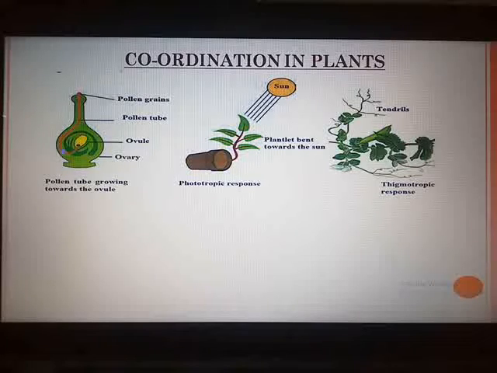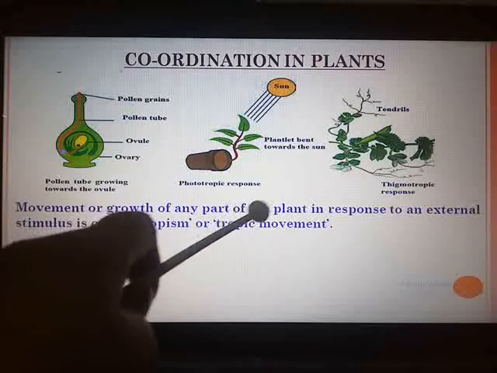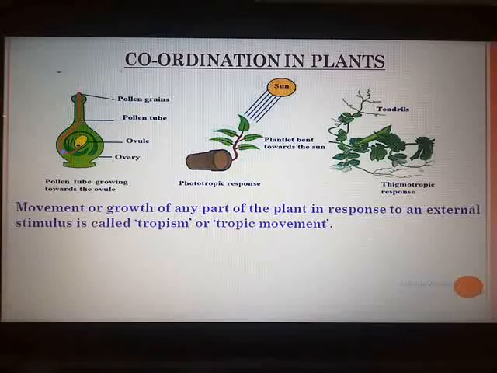In plants, movements are mainly in the form of responses which are given to the stimuli. Movement or growth of any part of the plant in response to an external stimulus is called tropism or tropic movement. The different movements which are experienced by plants are: first is phototropic movement.